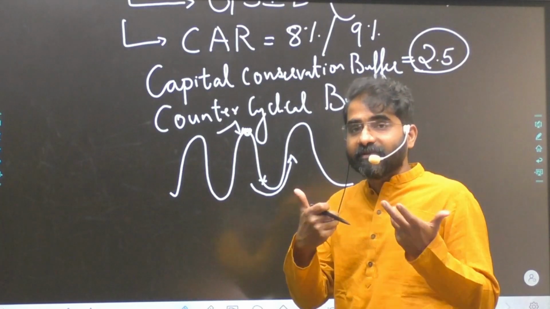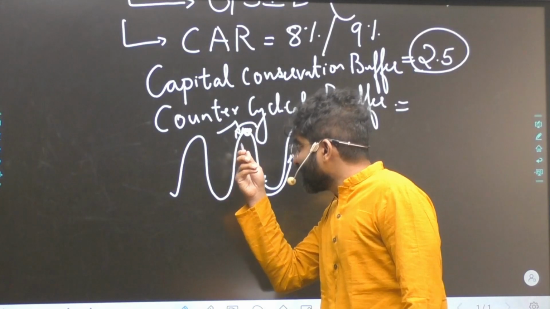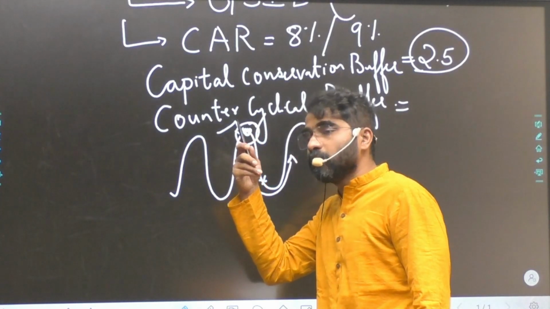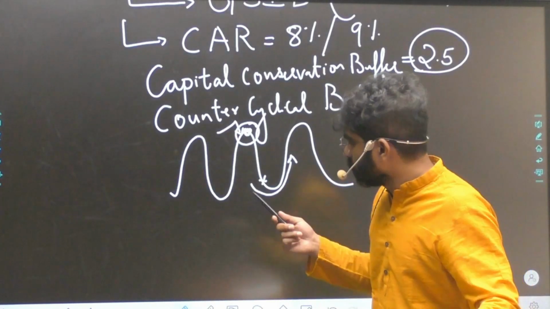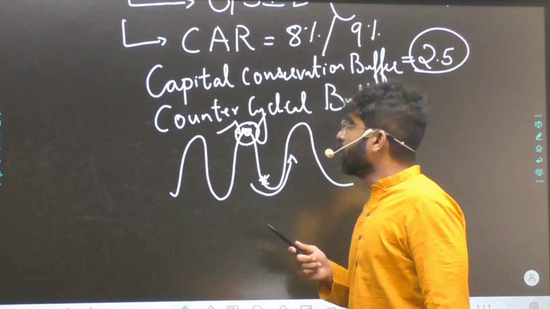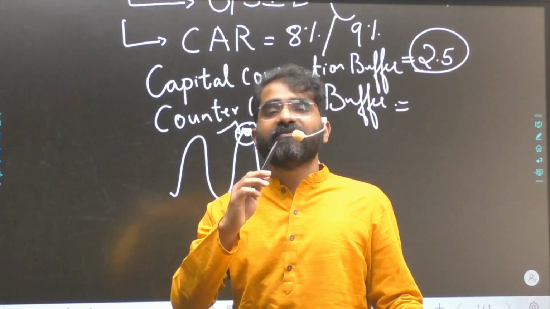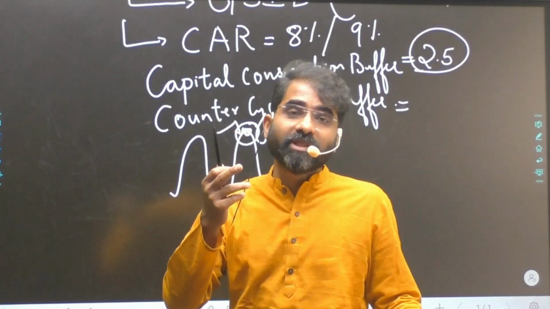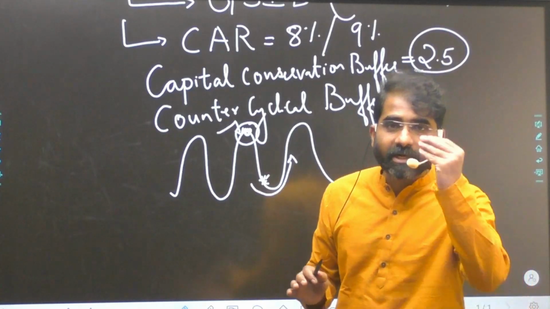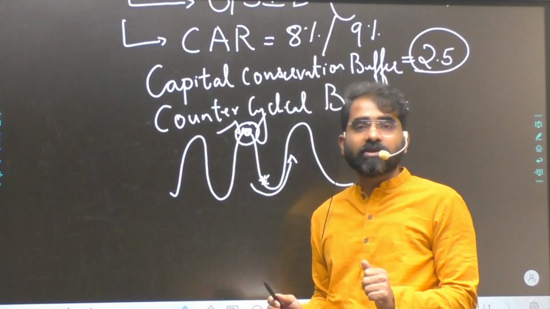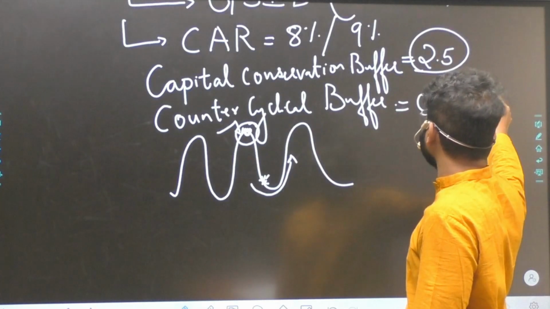If you make the bank maintain more capital during the good period, this can be used to give better loans during the bad period. This counter-cyclical buffer is nothing but demotivating banks from giving excess loans during the good period, so that capital can be used for giving better loans during the bad period. There is a range, 0 to 2.5%.